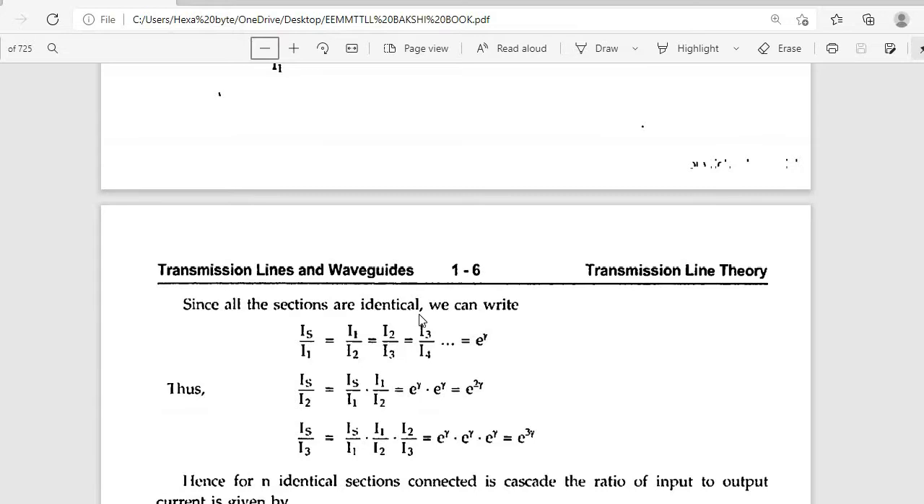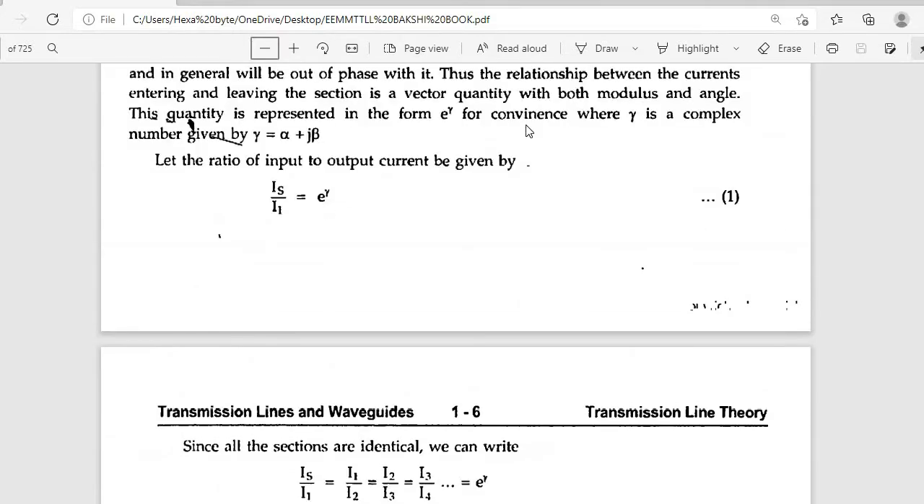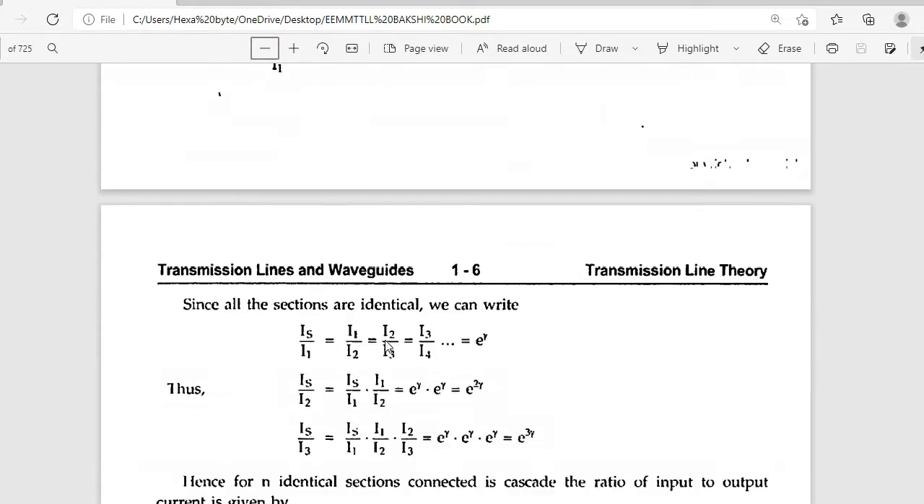Since all the networks are identical, Is by I1 is equal to I1 by I2, the proceeding stage, next I2 by I3, next I3 by I4, and so on, each equal to e power gamma. So Is by I2 is equal to Is by I1 into I1 by I2. I1 gets cancelled, then Is by I2, left side to right side, but in terms of Is by I1 is equal to e power gamma.